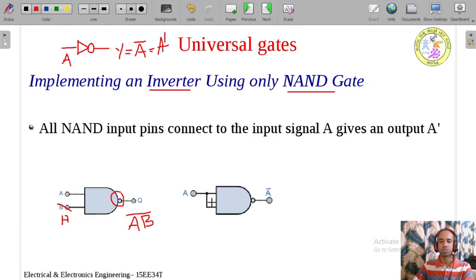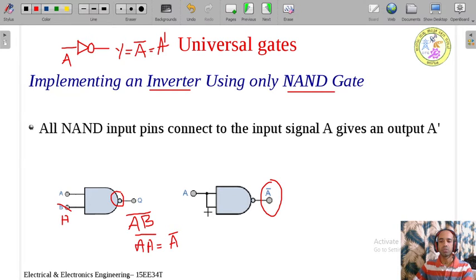A is the actual input. So therefore, if this is the case, what do we do? This multiplied by this, that is nothing but A multiplied by A whole bar we need to take. But from the Boolean laws, I know what A into A is. A into A is always A. So I can write A into A as A along with a single bar. So that is nothing but the complement. So therefore, we can implement the inverter with the help of a NAND gate by shorting its input.